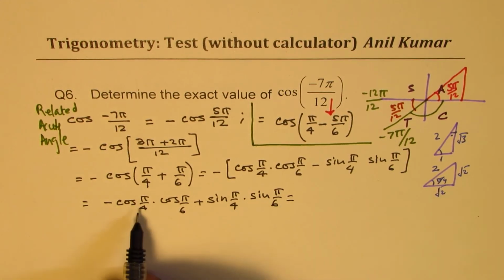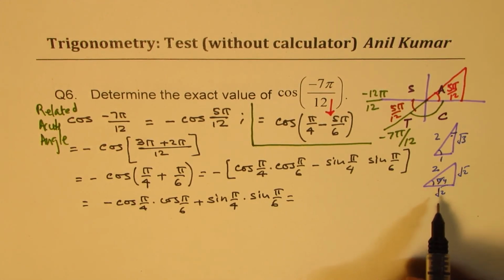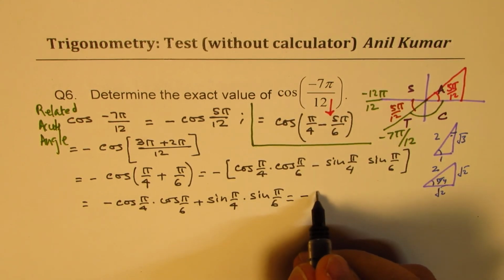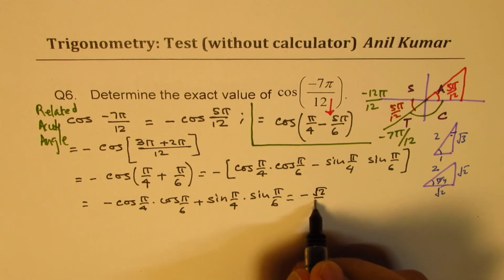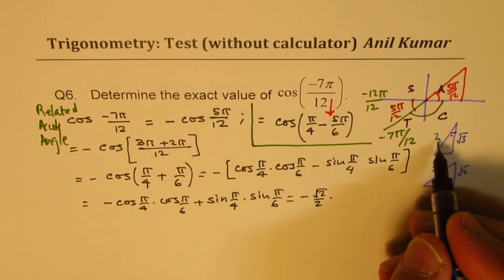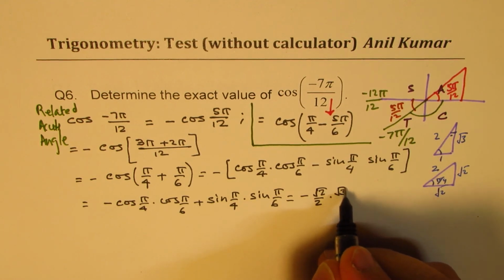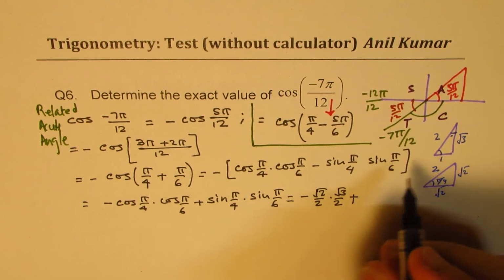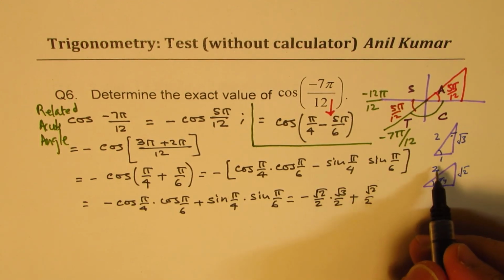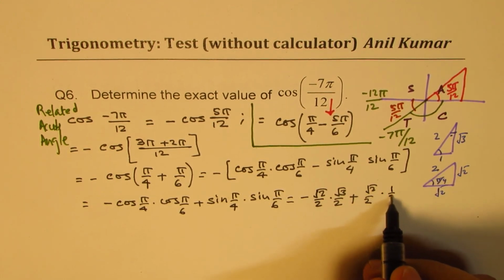Correct? Now cos pi by 4 is square root 2 over 2, so we'll write this as minus square root 2 over 2. Cos of pi by 6 is square root 3 over 2. Plus sine of pi by 4 is square root 2 over 2, and sine of pi by 6 is half.